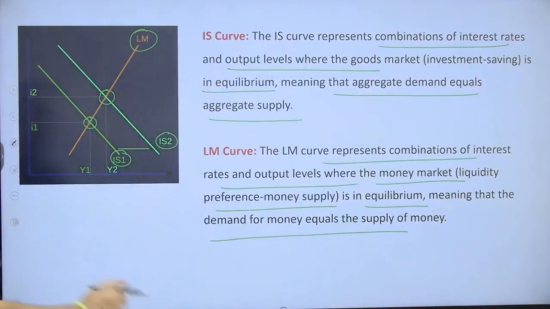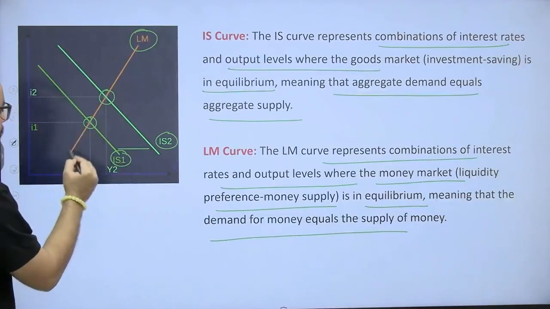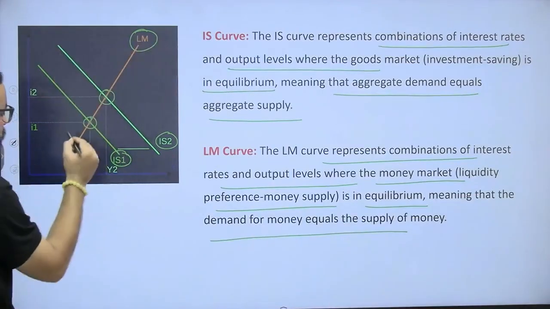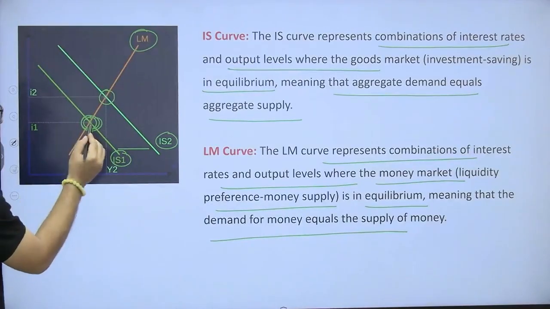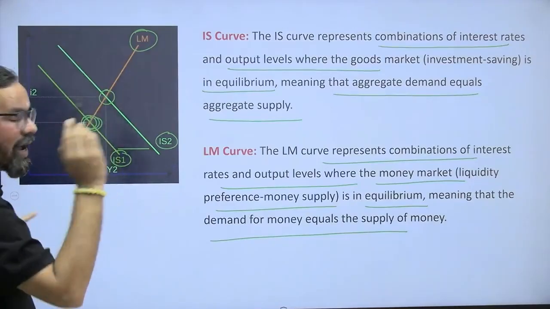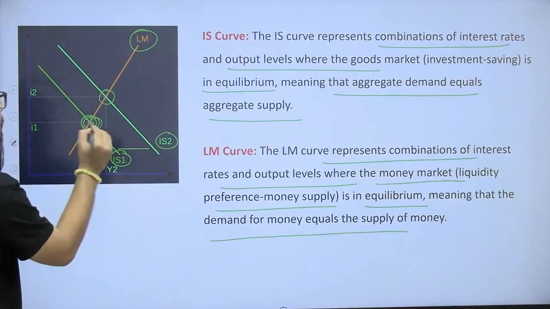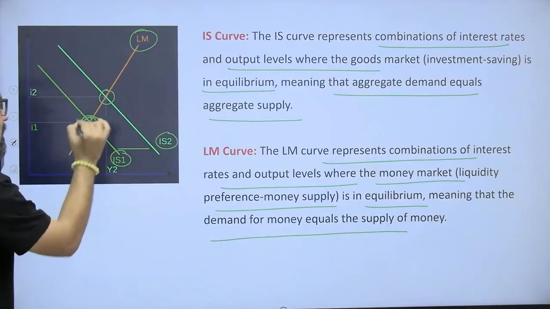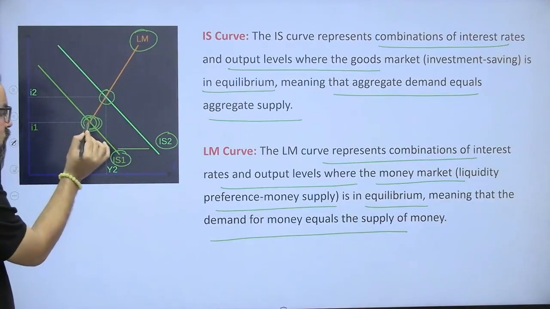So see, this is your IS curve and this is your LM curve. For the first situation, this is the interest rate. This will be your market interest rate: the point where the IS and LM curves intersect each other. So that is your market interest rate, and this will be your first point.